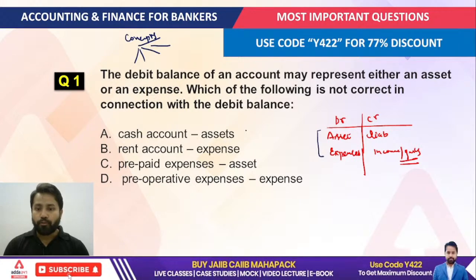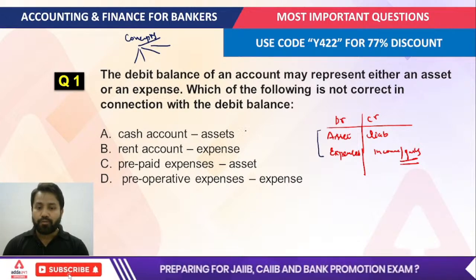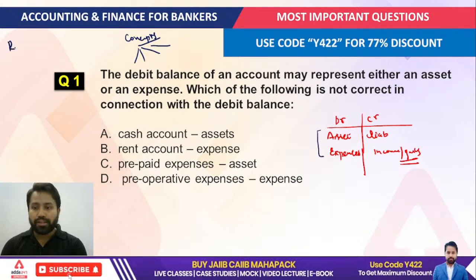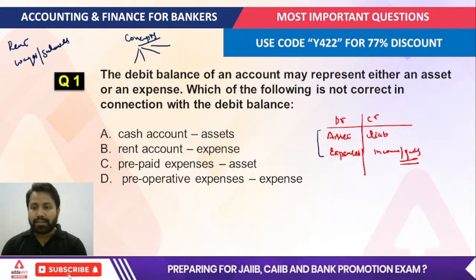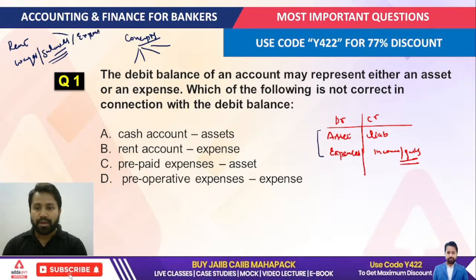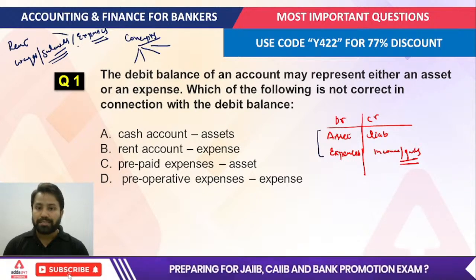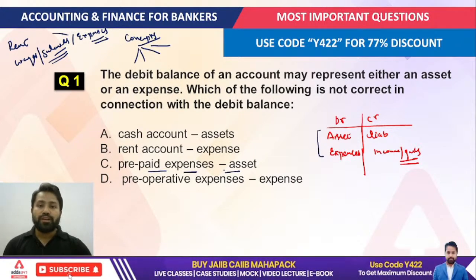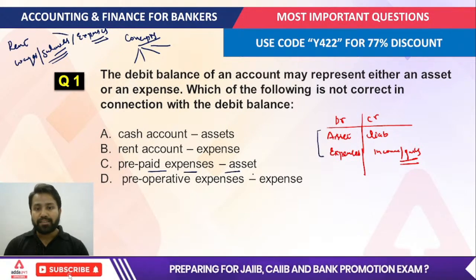So now read the options here. The cash account is an asset, and that is perfectly correct. Rent account: a very important thing I would like to say, rent, wages, salaries are very important examples of expenses. All of that is considered an expense for the company. Prepaid expenses are always considered an asset, because these are expenses that may be due in the next financial year, you already paid them. That means it behaves like an asset for your company.